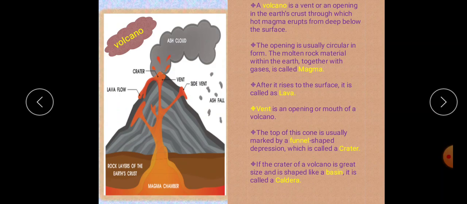Then volcano. What is a volcano? A volcano is a vent or an opening in the earth's crust through which hot magma erupts from deep below the surface. This is the vent, the opening place.